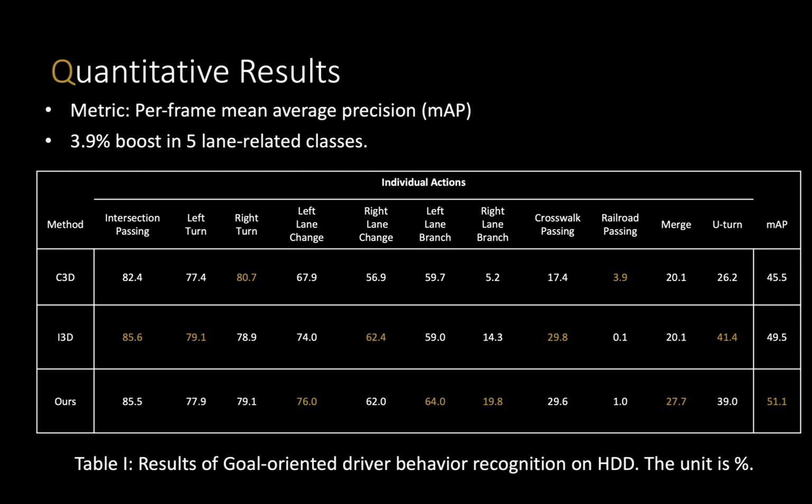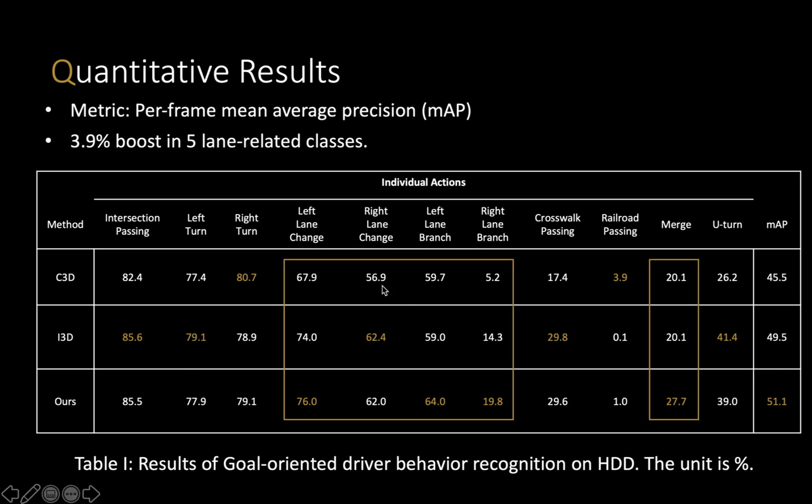Here I'm showing the quantitative results in the action detection task, and we use the per-frame mean average precision as our evaluation metric. As we see from the table, our model improves the overall performance by 1.6% compared with the I3D baseline. While the overall mAP does not seem to be very impressive, we observe a 3.9% performance boost on the line-related classes: lane change, lane branch, and merge. This improvement showcases the effectiveness of modeling interactions between the ego vehicle and traffic lines.